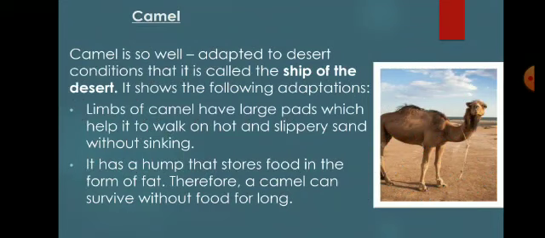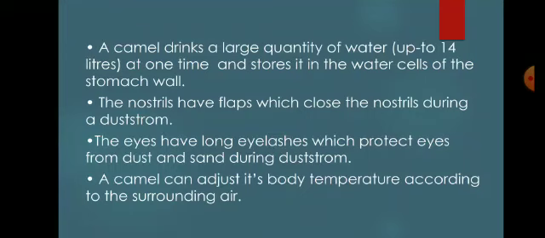A camel drinks a large quantity of water, up to like 14 liters, at one time and stores it in the water cells of the stomach wall, which makes it easier for the camel to live without water for so many days. Because a camel travels in the desert area, maybe it won't be able to find water for a long distance. So it drinks a large quantity of water at a time and then stores it in the water cells, which it utilizes later on.